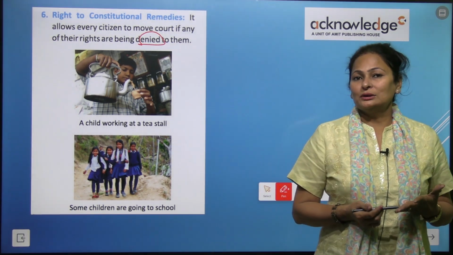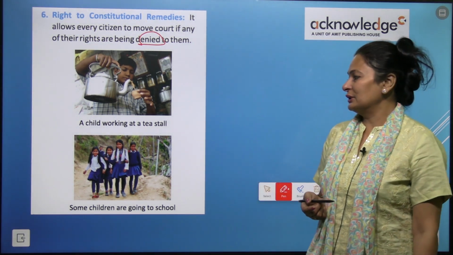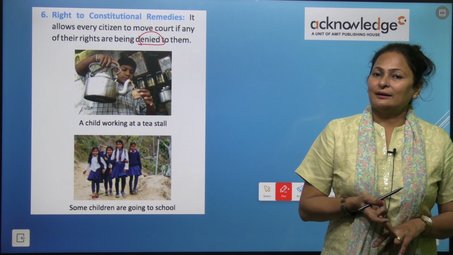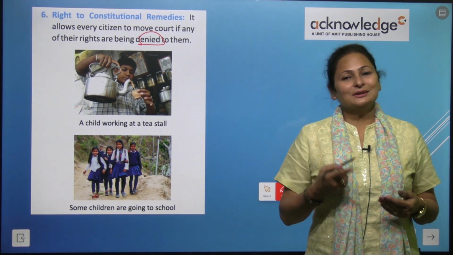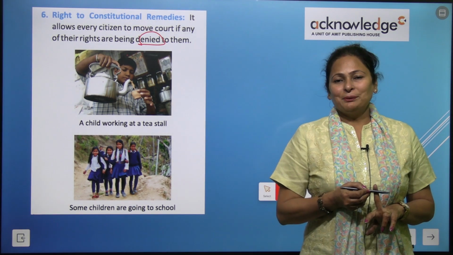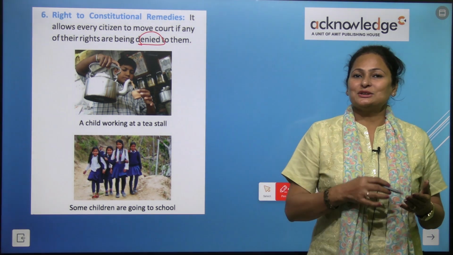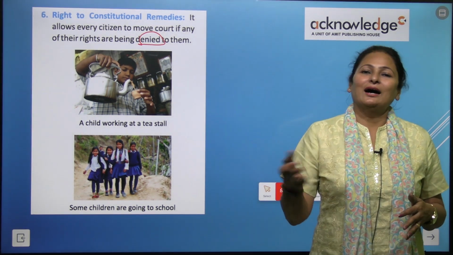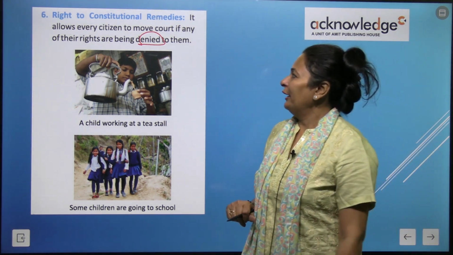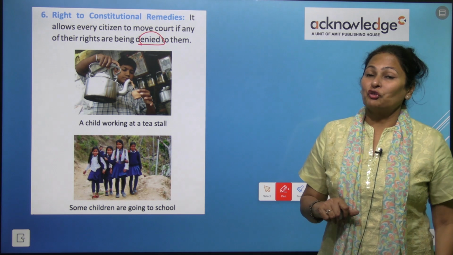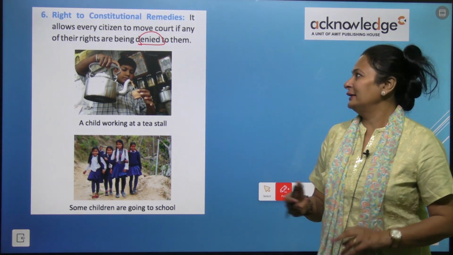Even the government has to follow these rules, the rights that are given to all citizens. The leaders of the government are also part of India. They are also Indian citizens. So these rights are applicable to them, right? So the right allows every citizen to move court if any right is being denied, right?